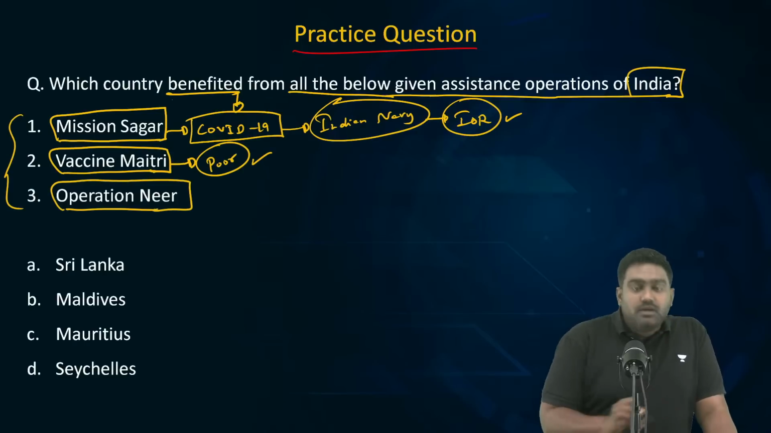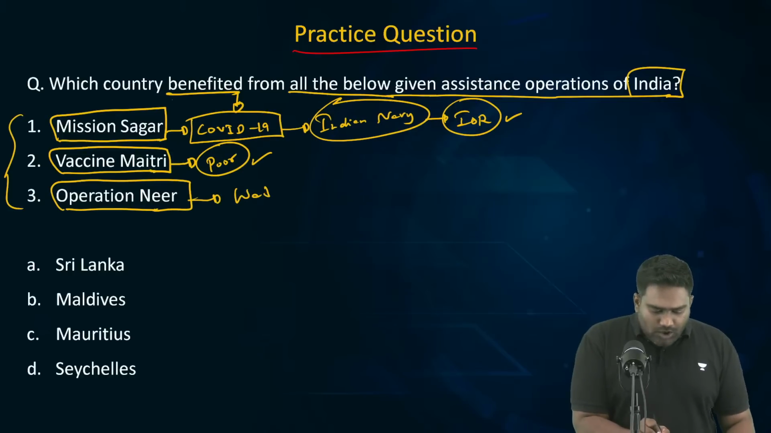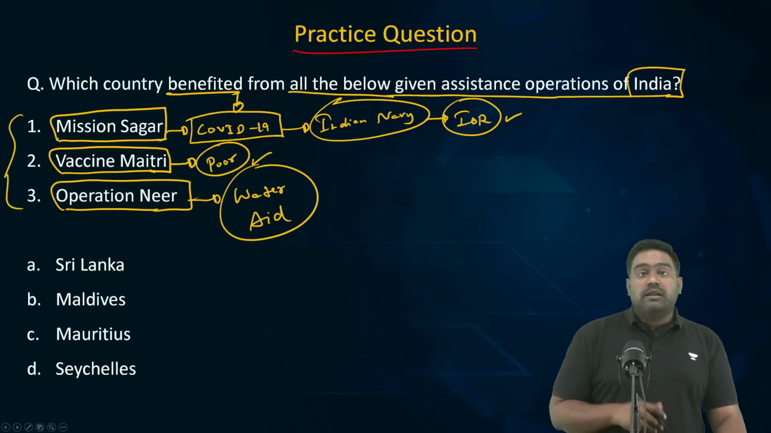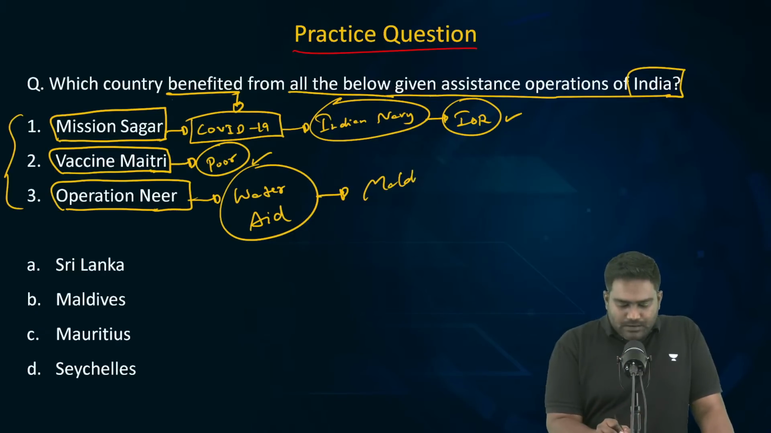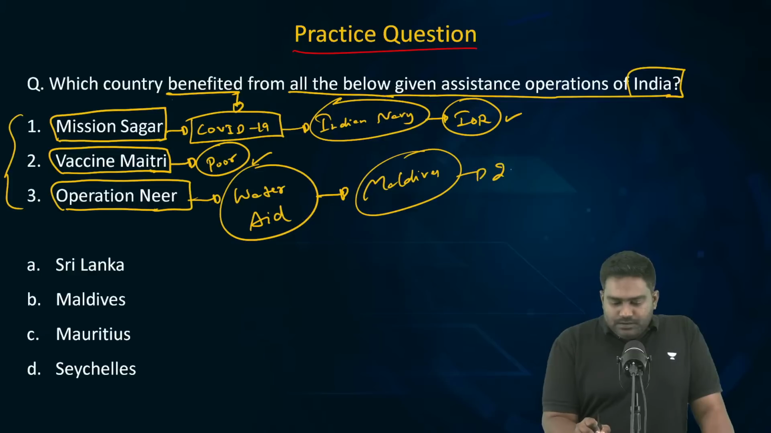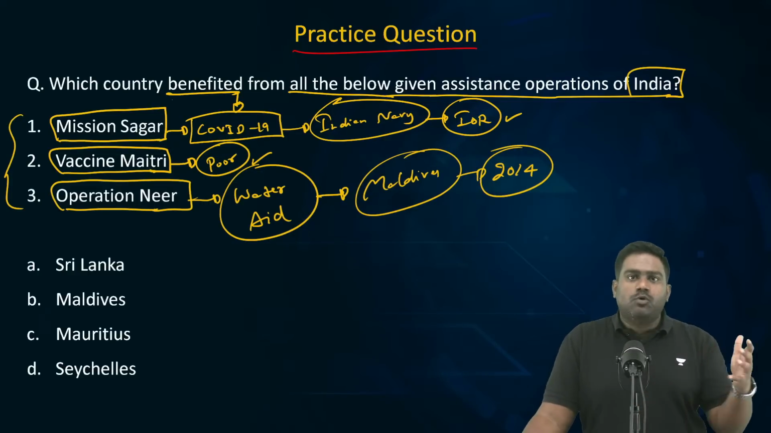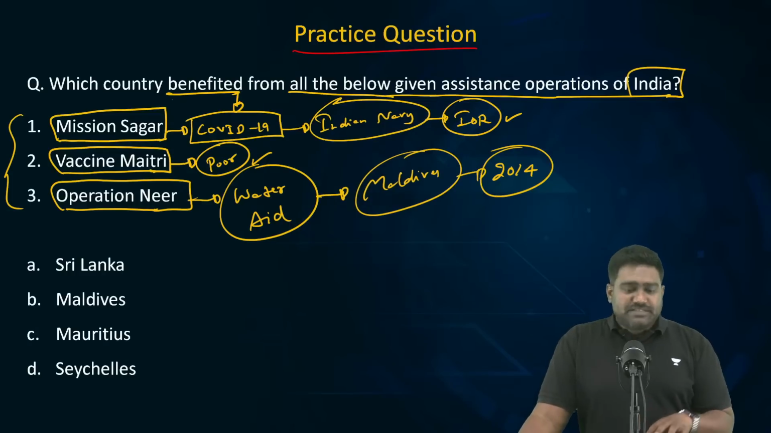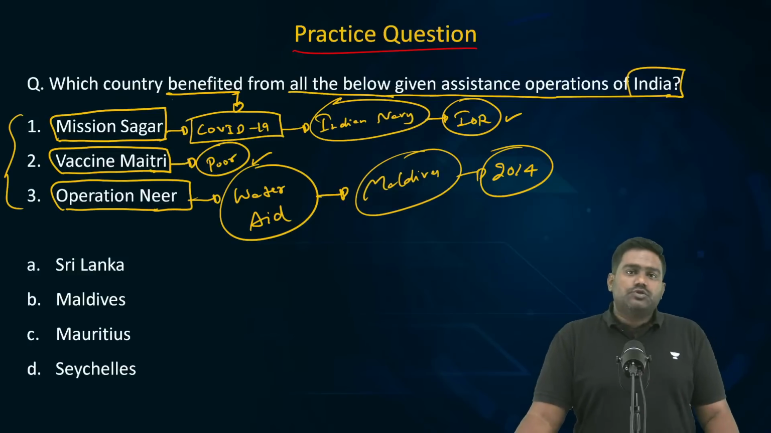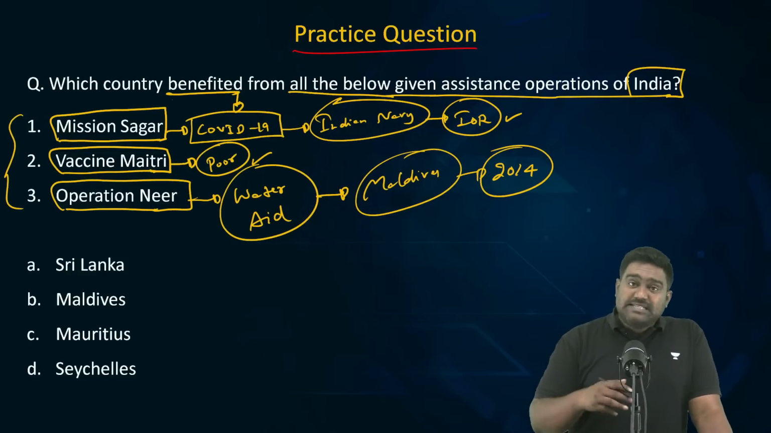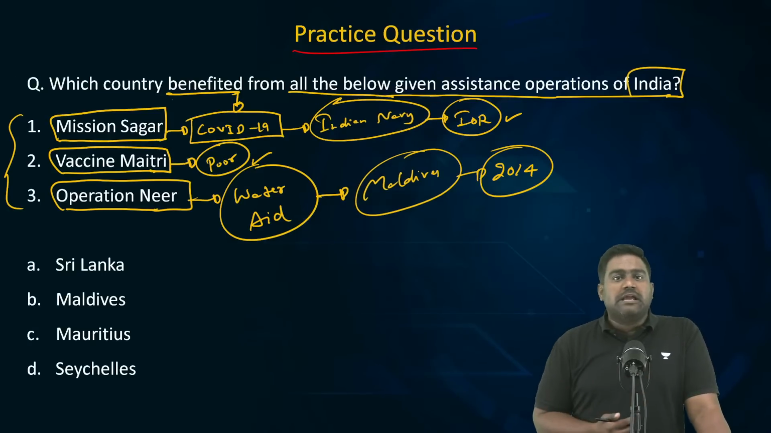Then comes Operation Neer, which is mentioned here. What is Operation Neer? Under Operation Neer, India delivered water aid, drinking water, to a country. And which country was this? Maldives. The Maldives is an island nation made up of hundreds of small islands. It's an archipelago. So Maldives has a scarcity of potable water, right? It doesn't have major sources for clean drinking water. It depends heavily on desalination. It takes the seawater, desalinates it and uses that for drinking purposes.